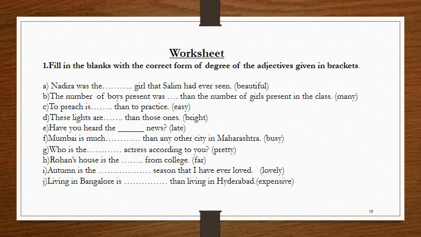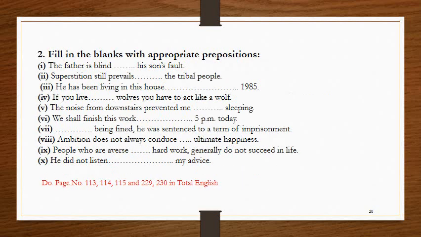Students, there is a worksheet given. You need to do these exercises of degrees of adjectives and prepositions in your English language fair notebook. Students, you also need to do page number 113, 114, 115 and 229 and 230 in your Total English. We will discuss these exercises in our next interactive class.